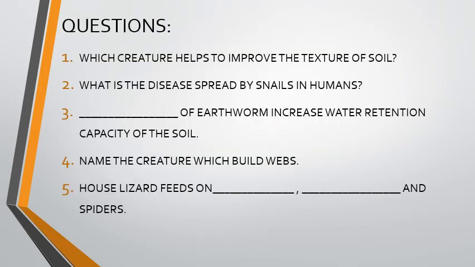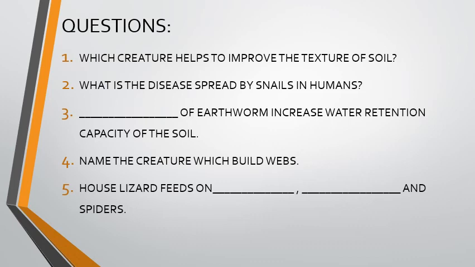Now let's move on to questions. Read these questions carefully and write your answers in your science note or in an A4 sheet. Question number 1. Which creature helps to improve the texture of soil? Number 2. What is the disease spread by snails in humans?